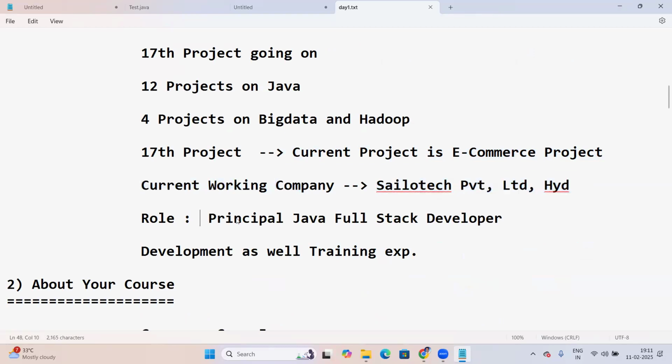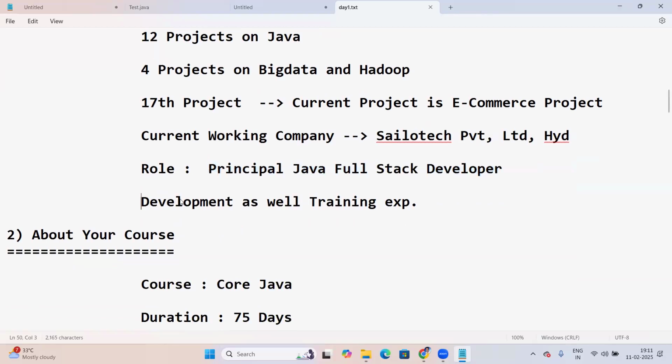My role is principal Java full stack developer, which is the highest role in this company, a key role. I have development as well as training experience, and I have very good experience in training also.